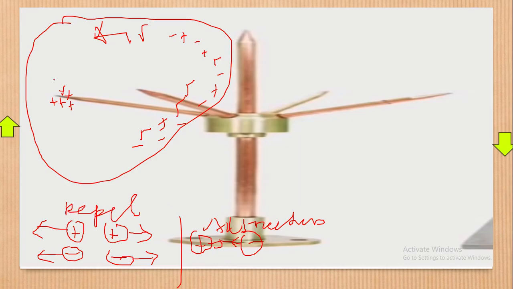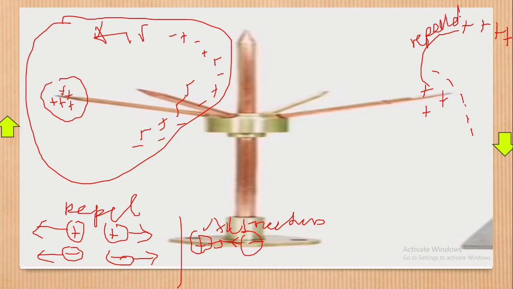Since we have positives on these spikes already, the positives will attract the negatives near to them. Then they will push the fellow positives, which will be repelled far away. Now you're seeing that this positive here has been repelled. Meanwhile, the negatives here are attracted near the positive charges.